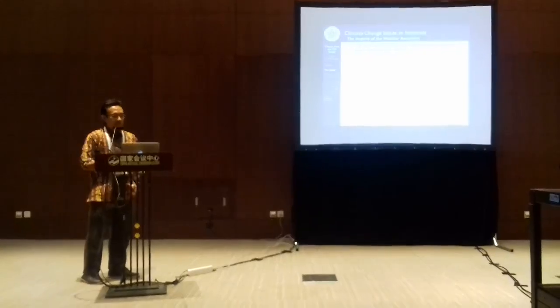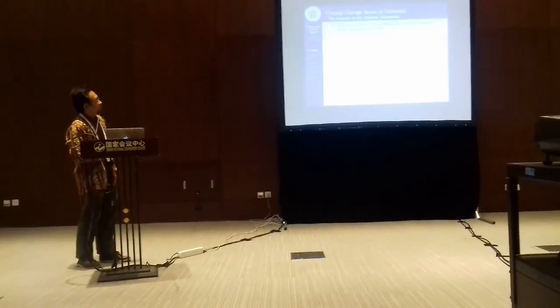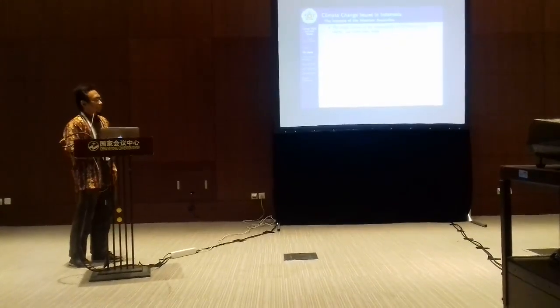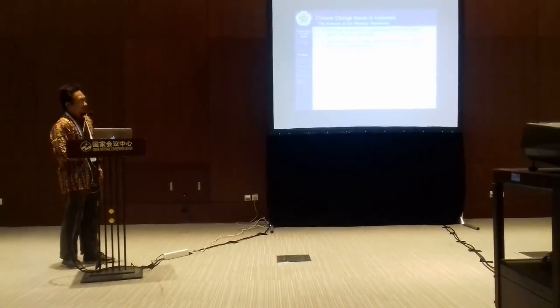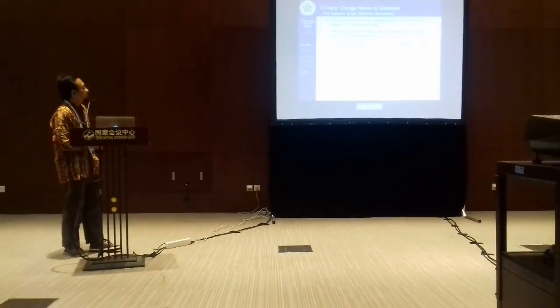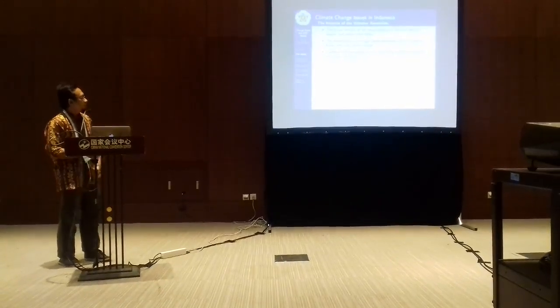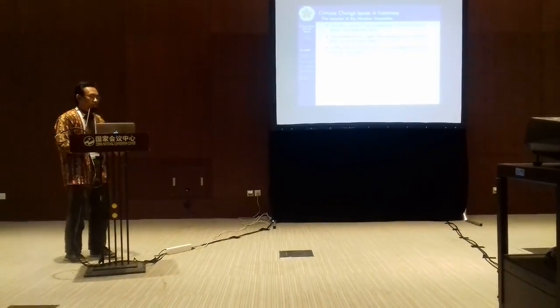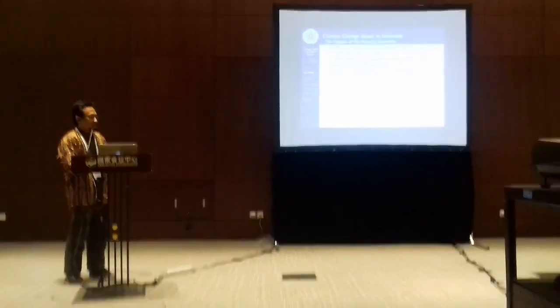What is the impact of the weather anomalies? The first one is a major threat to the sustainability of food security, health, and some other fields. The second one, the phenomena can trigger some disasters such as drought, flooding, crop pest attacks, etc. And this affects the decreasing of the main food production such as rice, corn, and wheat. Rice is the main food of the people in most of Southeast Asia.